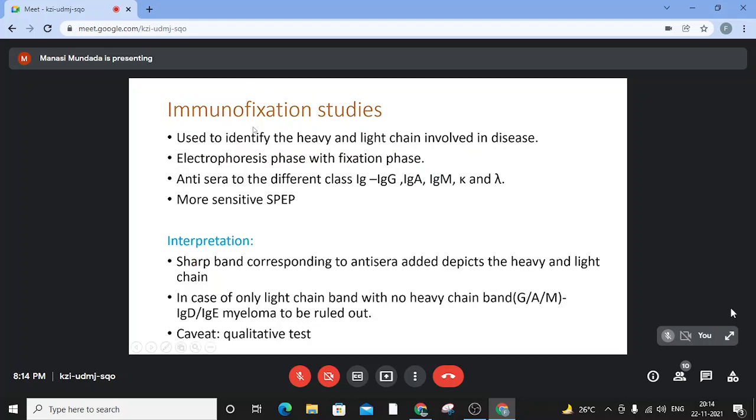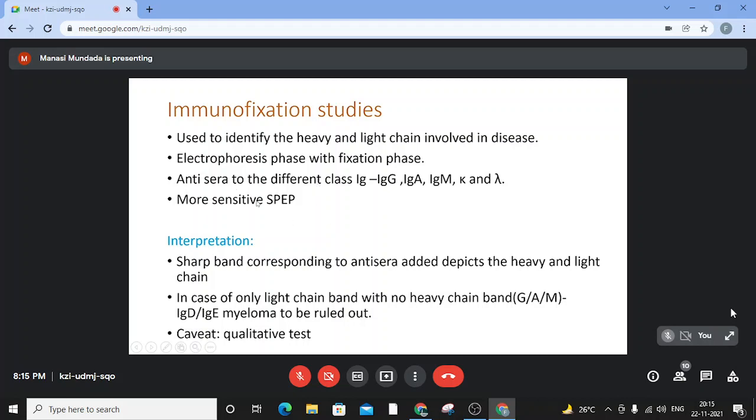So next comes the immunofixation studies. It is used to identify the heavy and light chain involved in disease. It has two phases, the electrophoresis phase, like the previous one we saw, followed by a fixation phase. In the fixation phase, we put the different antisera. Most commonly used are the IgG, IgA, IgM, kappa and lambda antisera. And the band that is formed is fixed by these antisera. The presence can be seen on the electrophotogram that we will come across later.